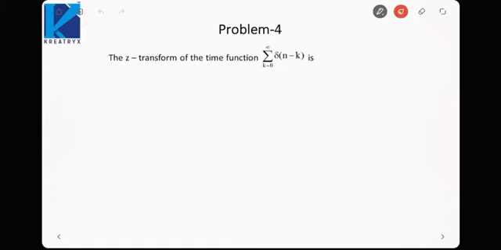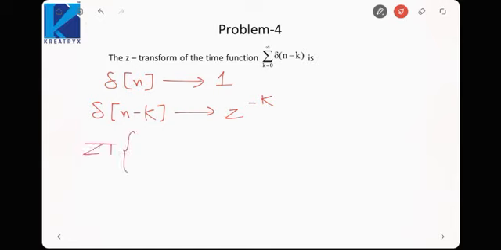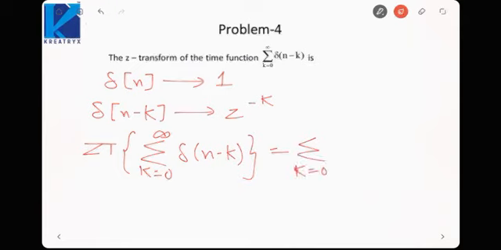Next, we need to find the Z transform of this signal. This signal is basically an impulse train. So first, let us see delta[n] has a Z transform of 1. So delta[n minus k] would have a Z transform of z raised to power minus k. So if we apply the Z transform of sigma k equal to 0 up to infinity delta[n minus k], by the linearity property it would be sigma k equal to 0 to infinity of the Z transform of delta[n minus k].